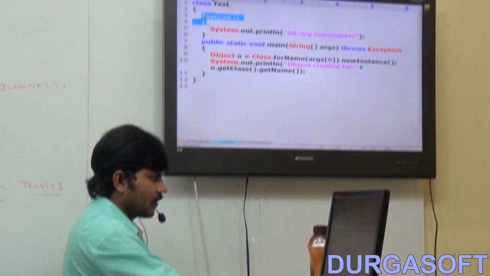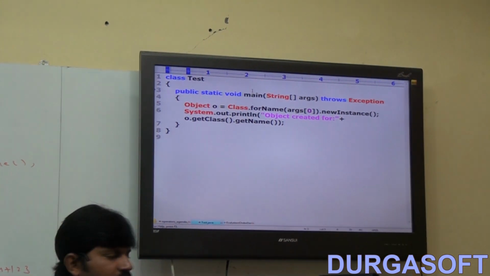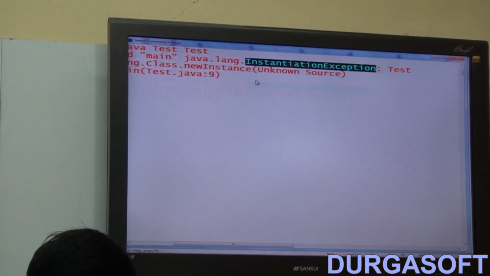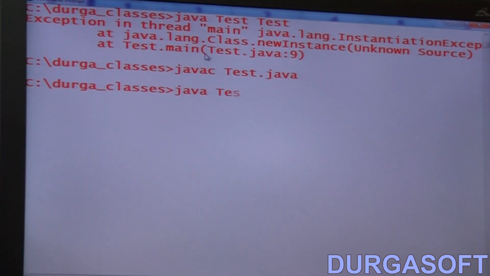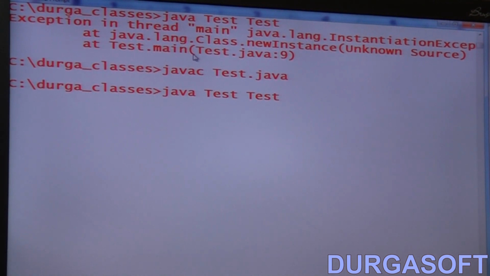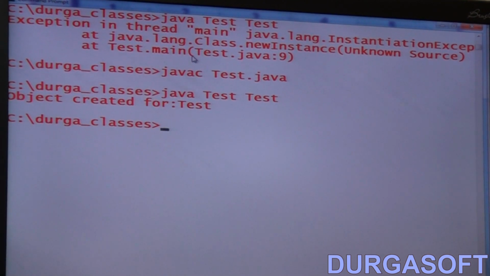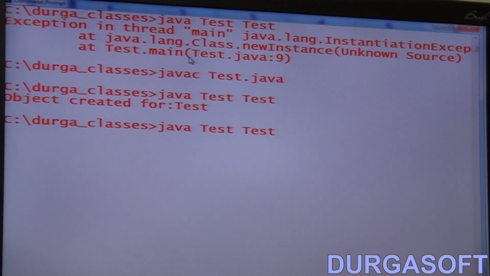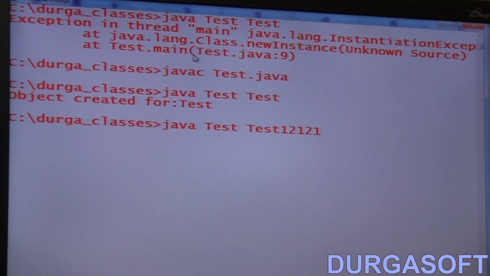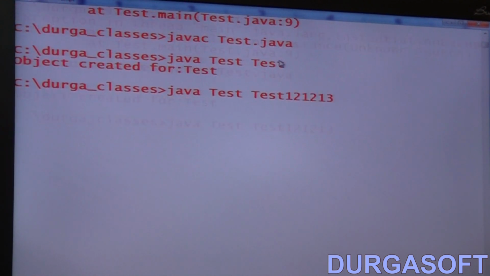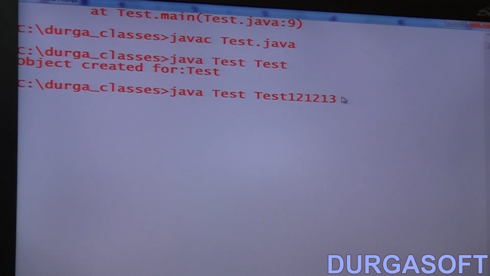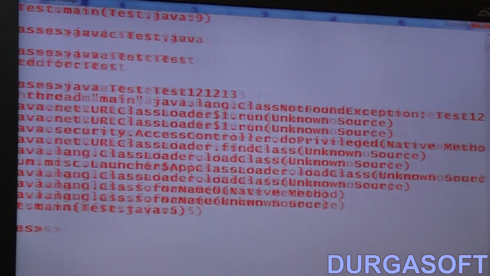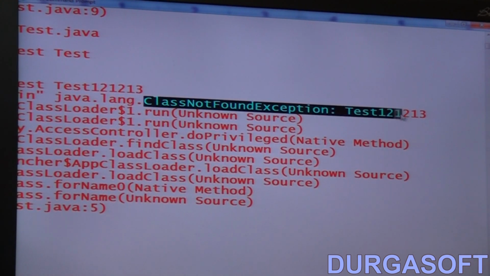Just observe public static void main. Here, javac Tester.java. Is the Tester.class file there or not? Yes, the object is created for Tester. Next, java Test121213. There is no such .class file in my system, I am sure. Then what will happen? Please observe. Exception in thread main. What is that exception? ClassNotFoundException, which is of course a checked exception. We are going to get ClassNotFoundException.